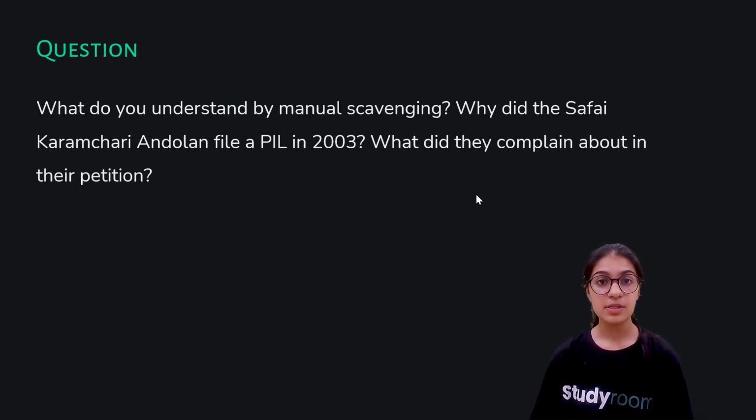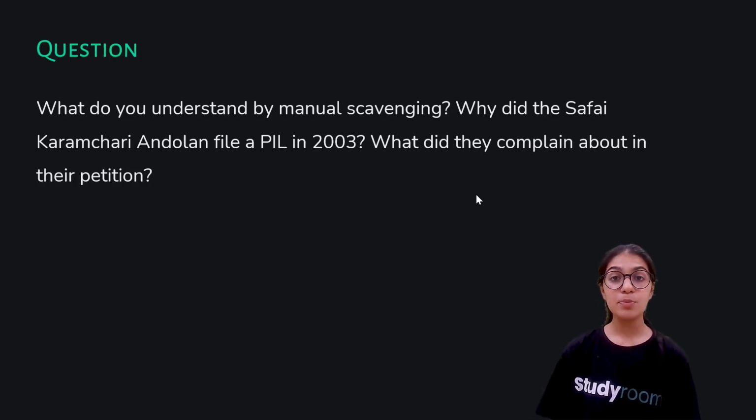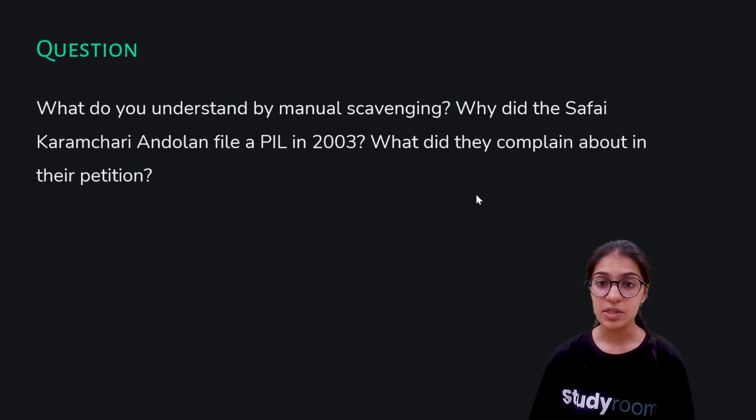Manual scavenging is a process through which a person is supposed to clean animal and human excreta using brooms and baskets, etc. The people who do this are known as manual scavengers. Why did the Safai Karamchari Andolan file a PIL in 2003? They filed a PIL in 2003 because even though laws were being enforced safeguarding such manual scavengers, there were still some people forcing people to be manual scavengers and clean animal and human excreta, and therefore they filed a petition in 2003 to the Supreme Court so that the Supreme Court would consider their problem, listen to their petition, and find a solution to their problem.